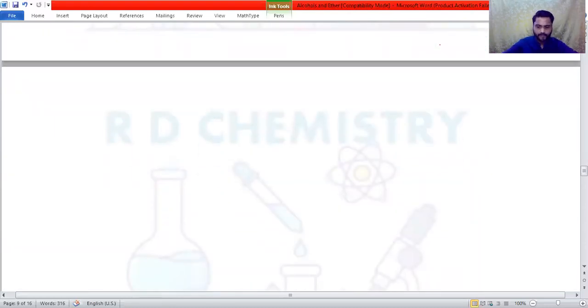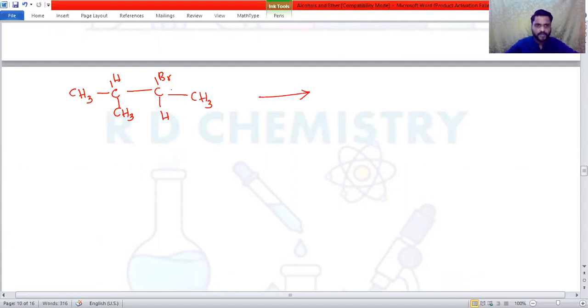Split and write: CH3, CH, then CH3, then carbon with a bromine atom attached, then hydrogen, and then CH3. So we now have to remove HBr.